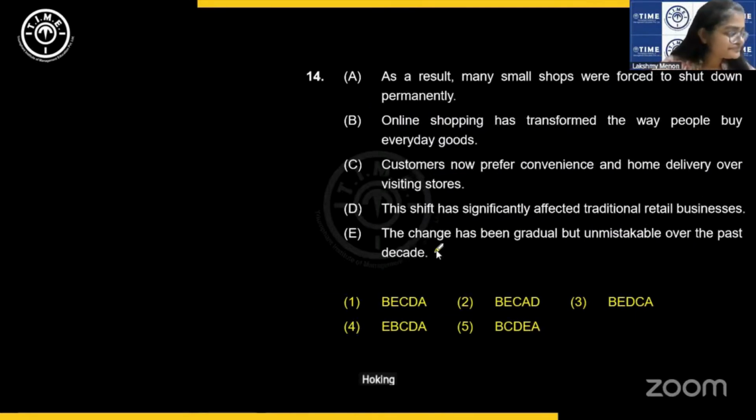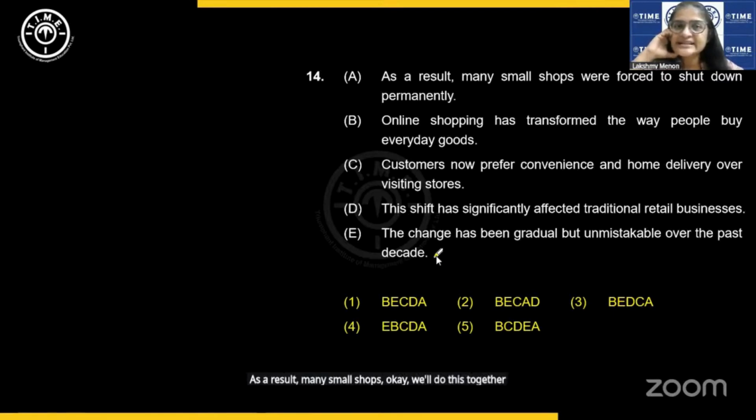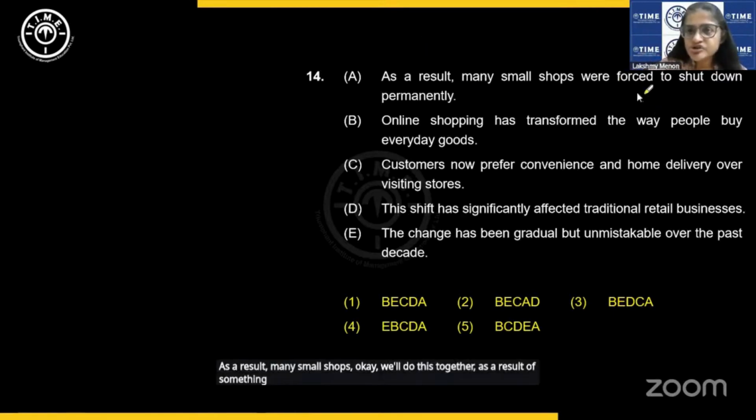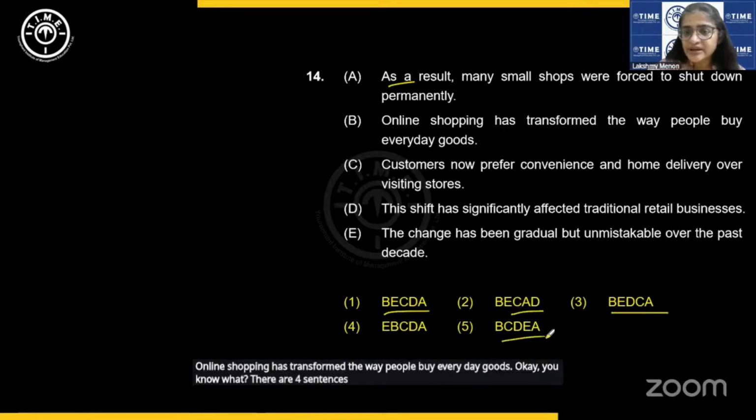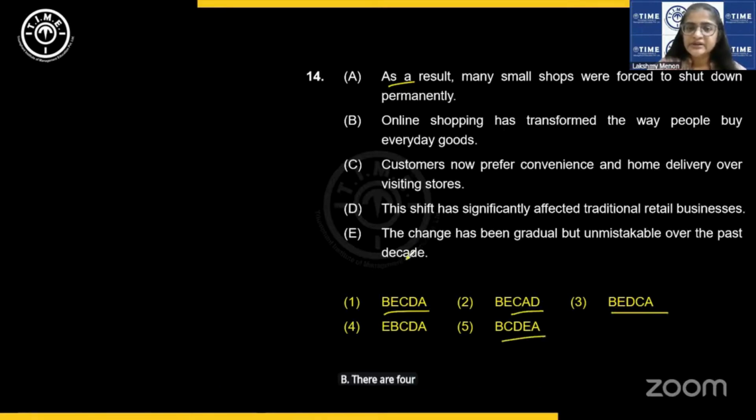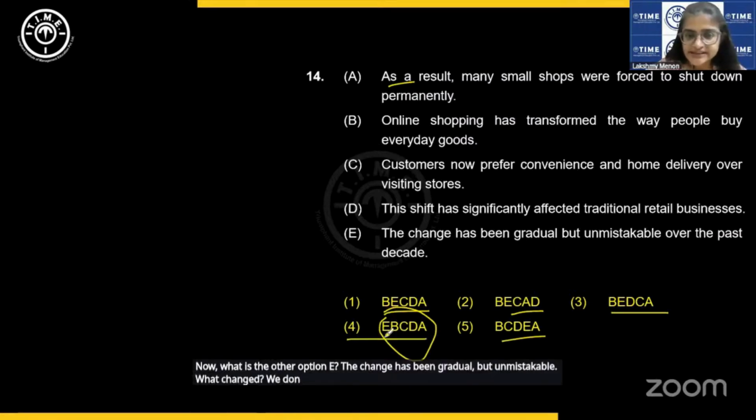Okay, let's look at this one. As a result, many small shops, okay, we'll do this together. As a result of something, many small shops were forced to shut down permanently. Online shopping has transformed the way people buy everyday goods. Okay, you know what? There are four sentences starting with B. There are four paras. Now, what is the other option E? The change has been gradual but unmistakable. What change? We don't know. So, this is ruled out.